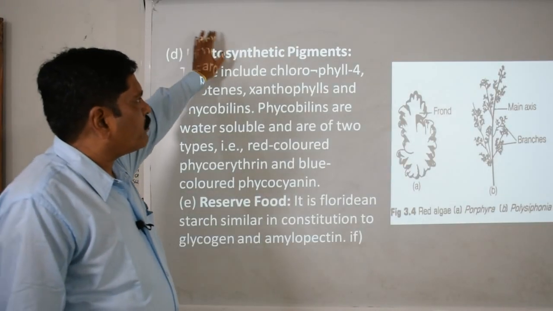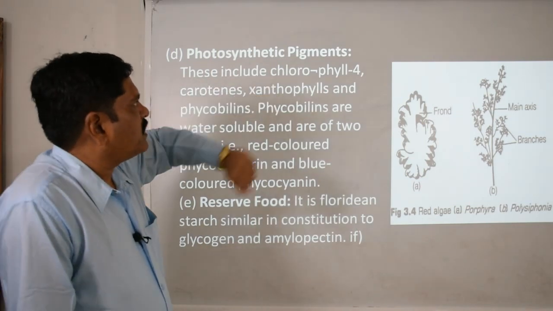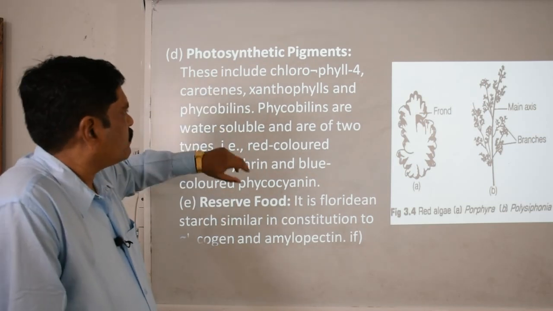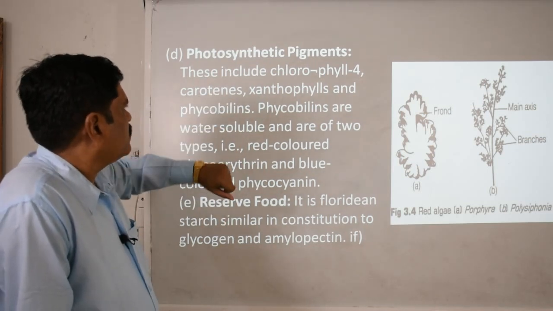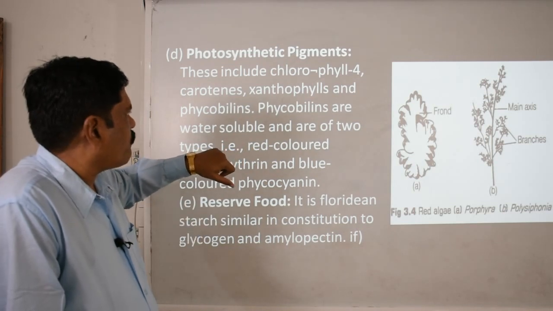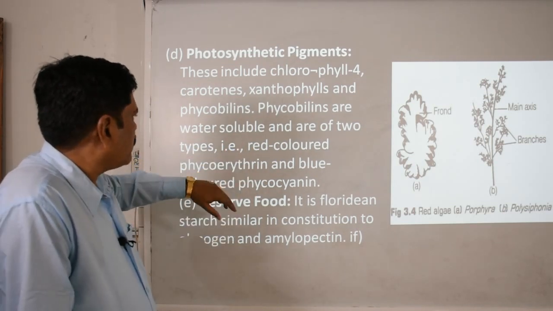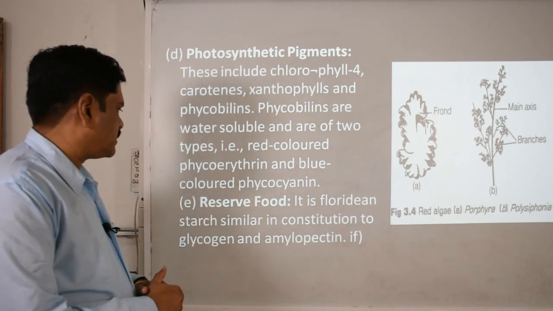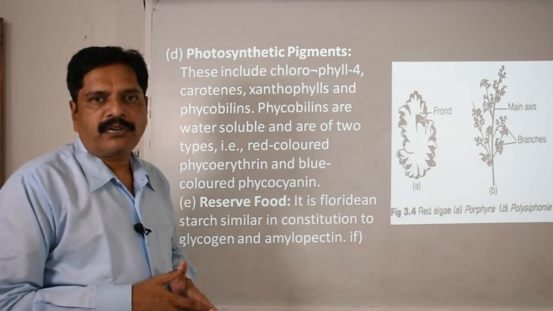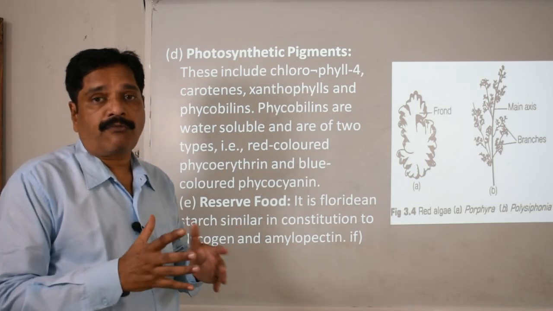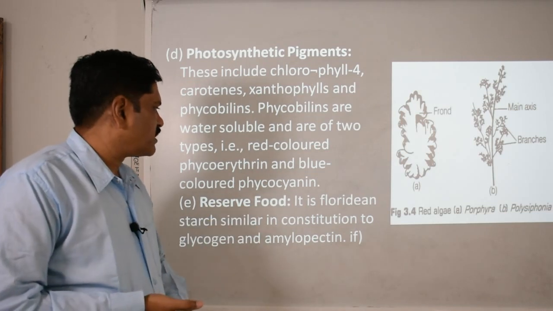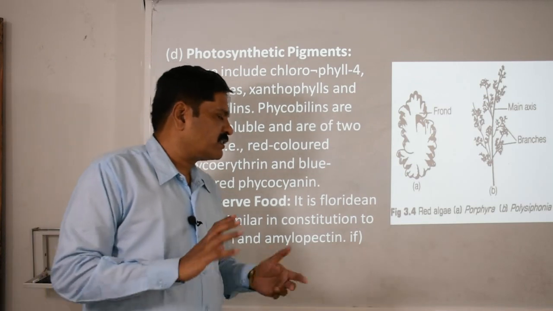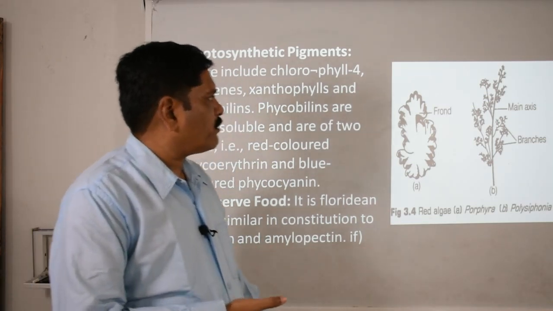Here, when we observe the photosynthetic pigments, they have chlorophyll a and d, carotenes, xanthophylls, and phycobilins. These phycobilins are soluble in water, and they give the red color, that is phycoerythrin, and the blue color, that is phycocyanin. So remember, there is R-phycoerythrin and R-phycocyanin, which give colors from red to bluish. The reserve food material is floridean starch, which is quite similar to glycogen and amylopectin in nature.